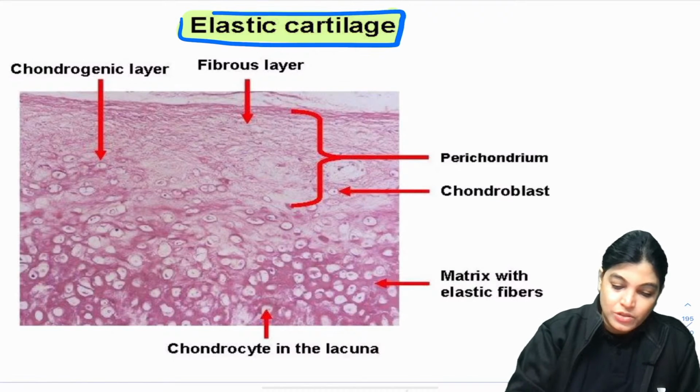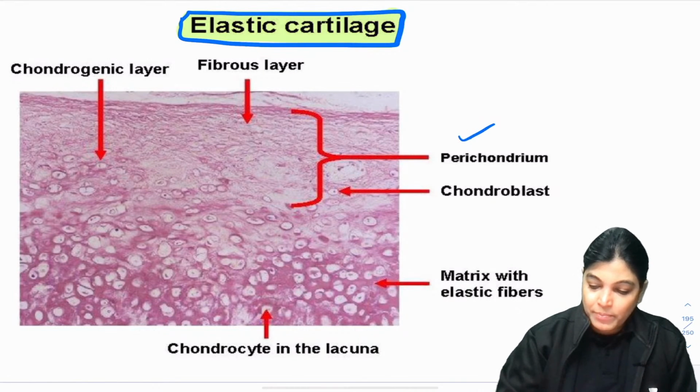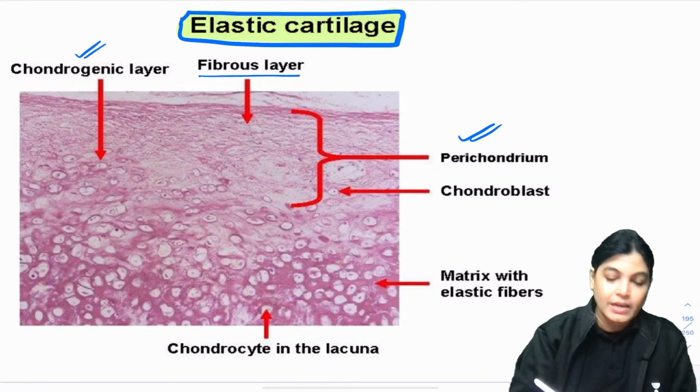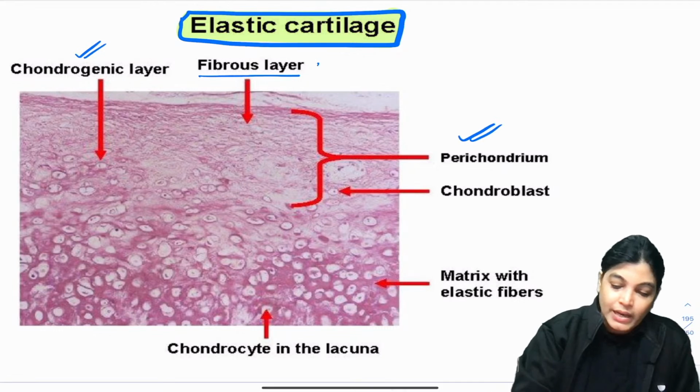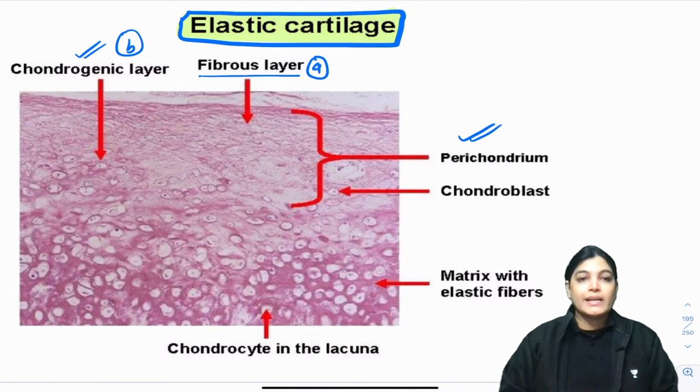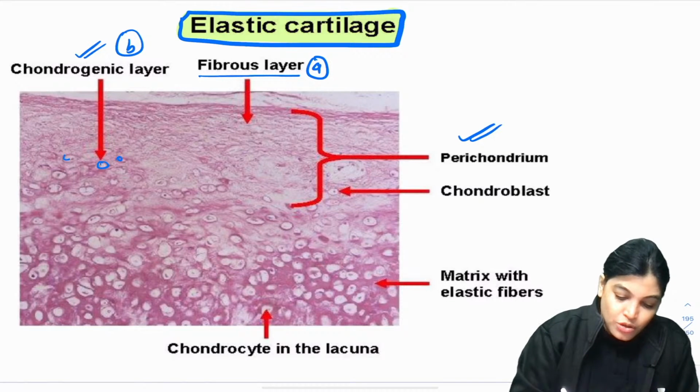The important feature of the elastic cartilage slide is that it has perichondrium. The perichondrium is made of two layers: the outer part is called the fibrous layer, and the inner is the chondrogenic layer. In the chondrogenic layer you have small immature chondrocytes.